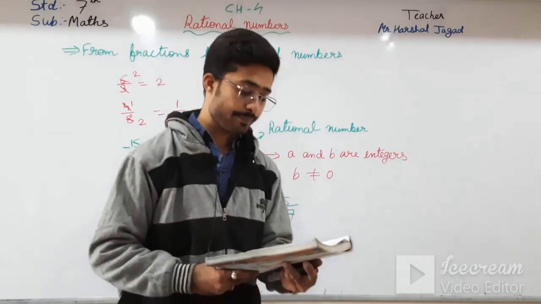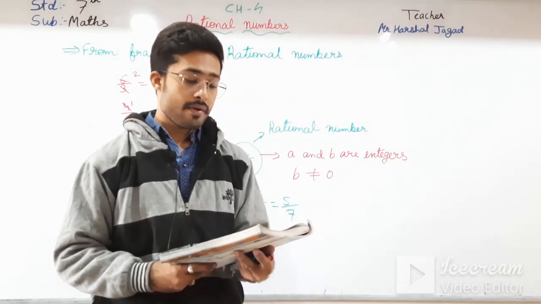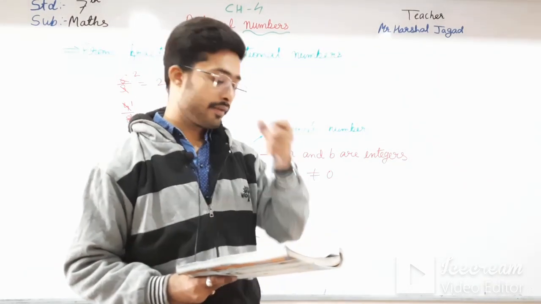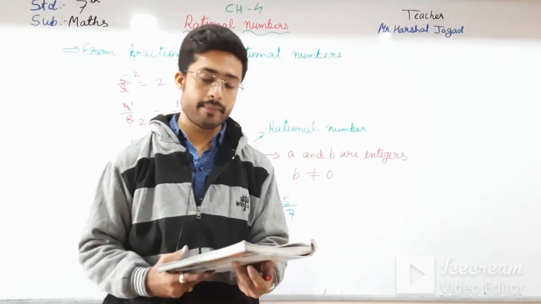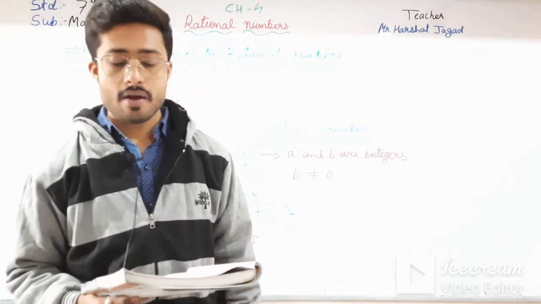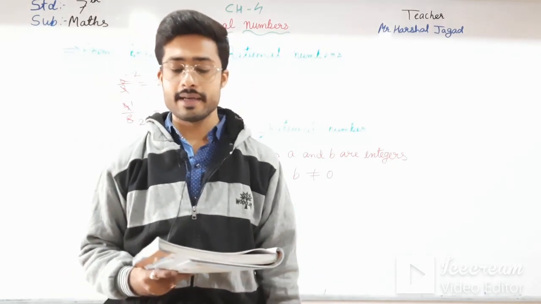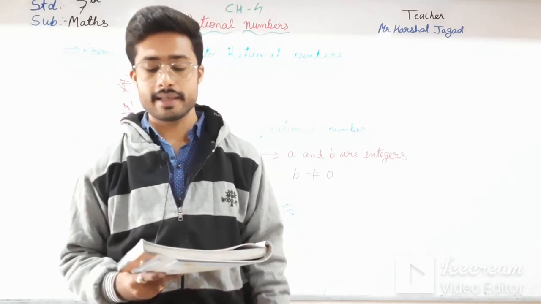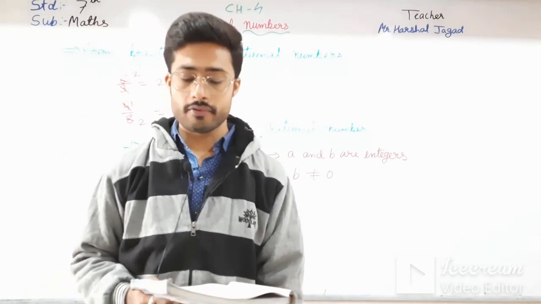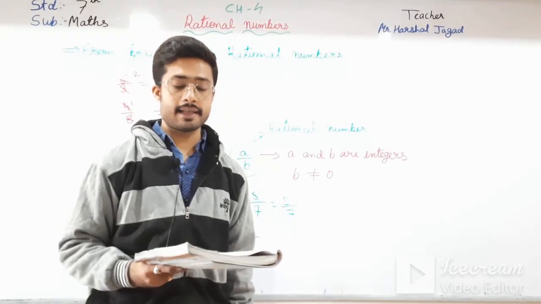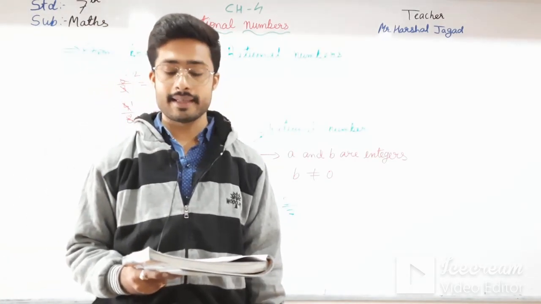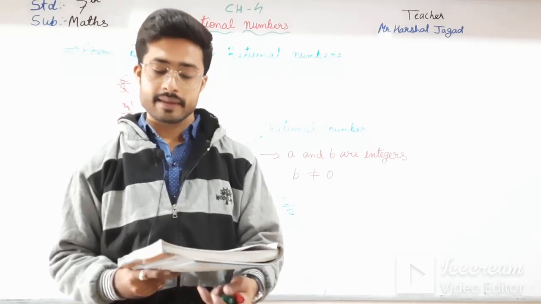And here, negative rational number: if either the numerator or denominator is negative, then the rational number is said to be negative. When a negative integer is divided by a positive integer or a positive integer is divided by a negative integer, the quotient is negative. For example, they have given minus 8 by 17 is equal to minus 8 by 17 and 3 by minus 7 is equal to minus 3 by 7.